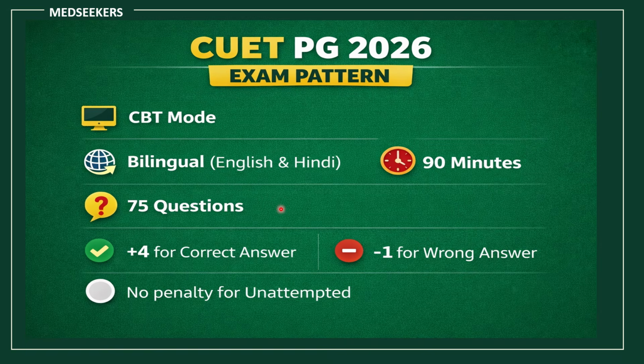For every correct answer, you will be awarded 4 marks. For every incorrect answer, -1 mark will be deducted. No penalty for unattempted questions. Please avoid blind guessing. Understanding this marking system is very important for building your MPH strategy. And remember, this is an all India entrance exam. Attempting questions with utmost care is very important.